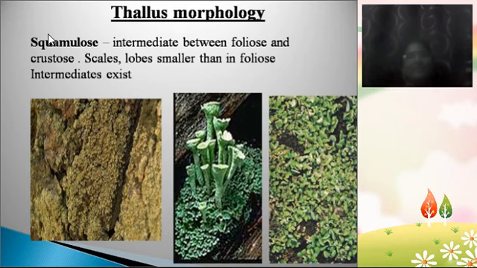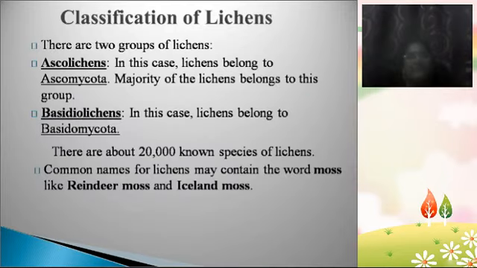The fourth type of lichens is squamulose. These are intermediate between foliose lichens and crustose lichens, meaning foliose lichens are leaf like and crustose lichens are scale like, right? So here the form is between leaf and scale. Lobes are there, but they are not as clear as in the foliose lichens. Here the lobes are smaller. So that's about the squamulose lichens. Here the 4 forms of lichens are present like this. And then coming to the classification of lichens.